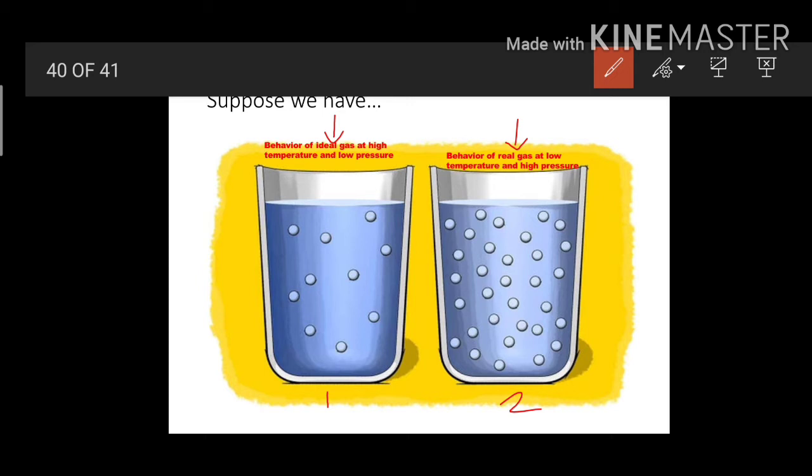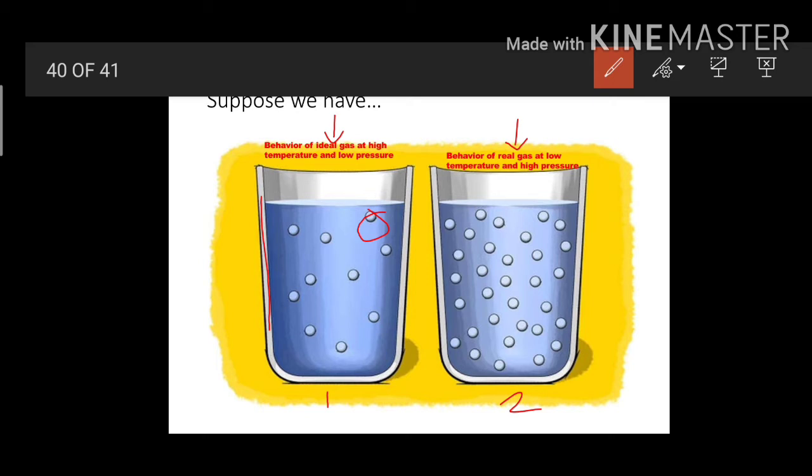Similarly, gas molecules are very small, they occupy very little space in the container, and therefore we ignore the volume of the gas. As compared to the container, the molecule size is very small, and that's why we ignore the volume of molecules.